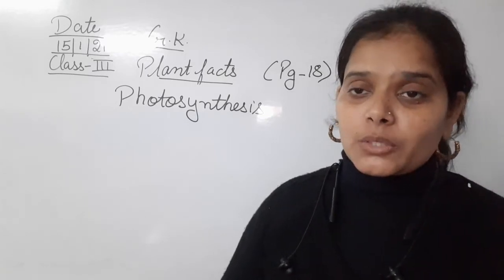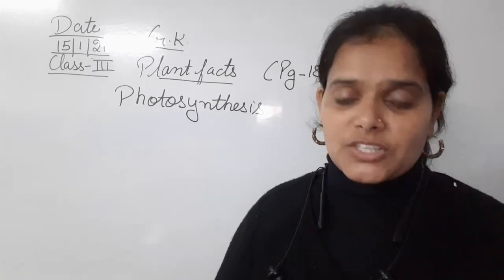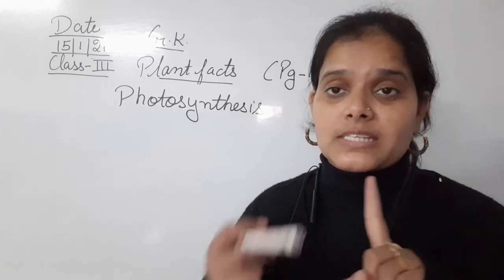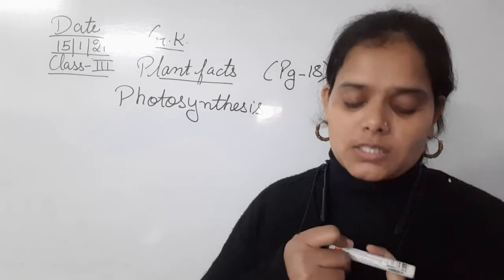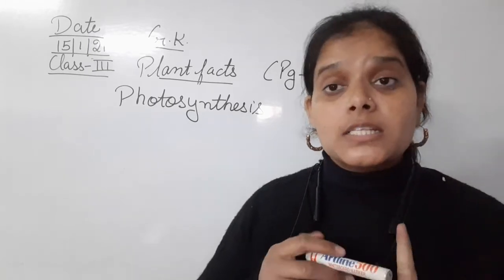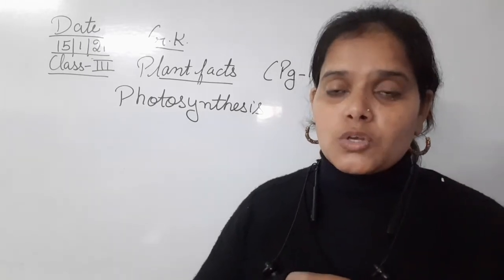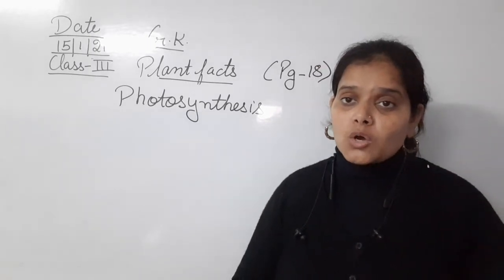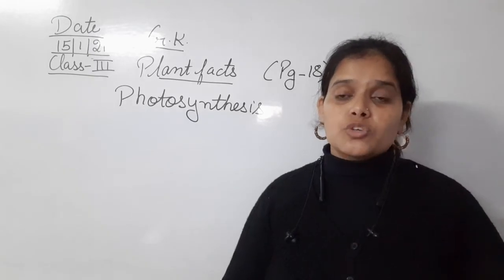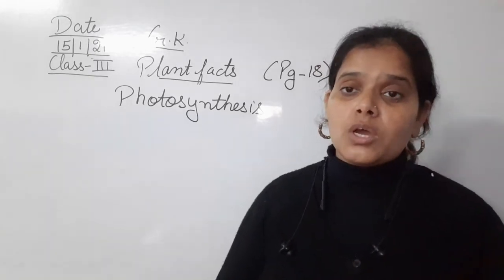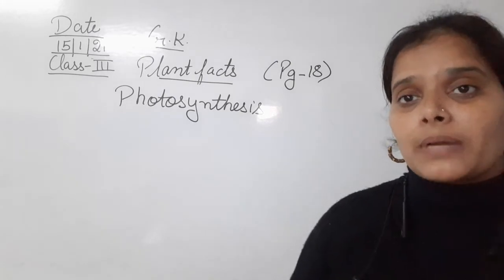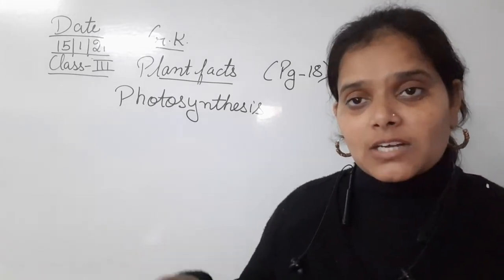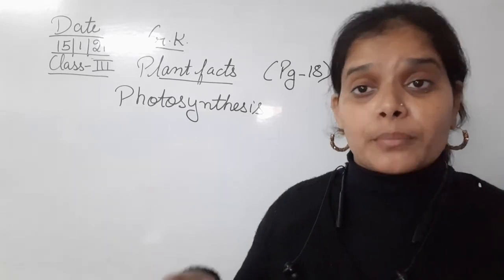Okay, and they have various basic requirements while making their food. तो अपना खाना बनाते हुए जो plants हैं उनको बहुत सारी अलग अलग चीजें चाहिए. Okay, so basically they need three basic things. The first is water, then carbon dioxide, sunlight and chlorophyll. So the water that they can get easily from the roots. Okay, so the roots of the plant, किसी भी plant या tree को जब भी उनको अपना खाना बनाना होता है, this is the function of the roots that they suck all the minerals and the water from the ground.